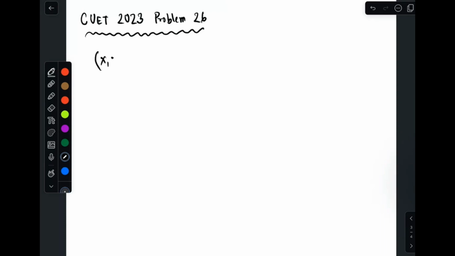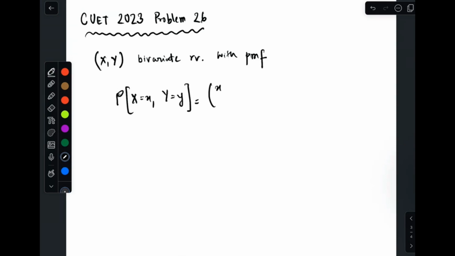So X comma Y is a joint random variable, a bivariate random variable, with probability mass function, let's call it PMF, as the following function. It's bivariate, so the PMF will look like this: X choose Y, 1 by 4 whole to the power X. Not only this, it should also be provided what the support is, where this is actually holding. So you need to know the X values and the Y values. So let's look into that.